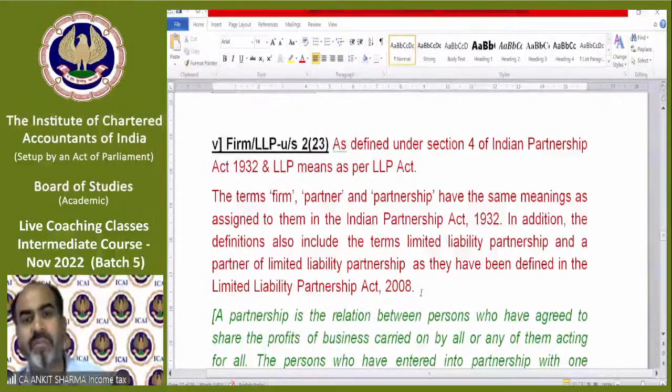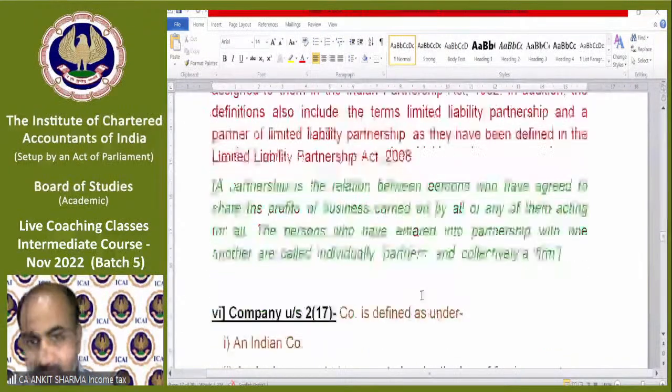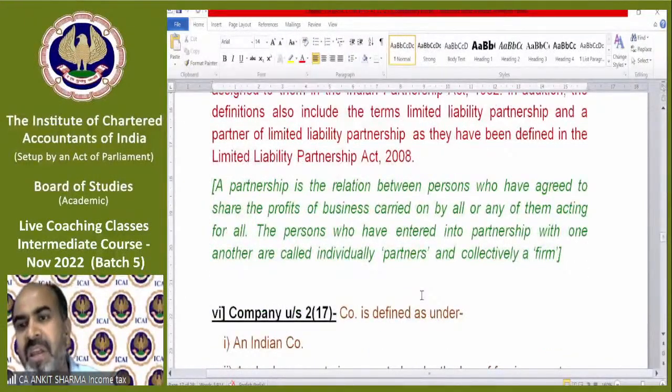Okay, so the terms firm, partner, and partnership have the same meaning as assigned to them in the Indian Partnership Act. Of course, you have already studied that Act in your foundation. In addition, the definition also includes the term LLP as per the LLP Act 2008. Fine. We all know the definition of partner and the meaning of partnership firm, etc.